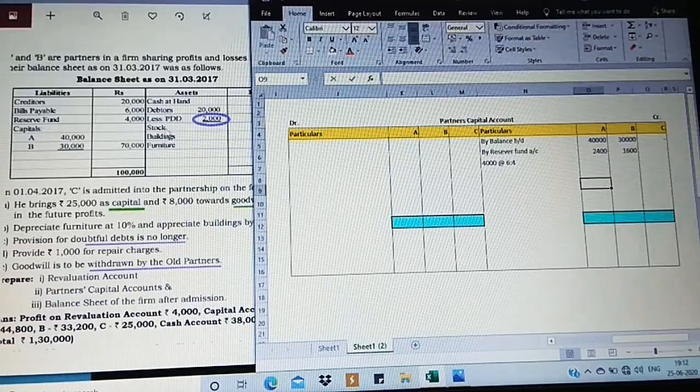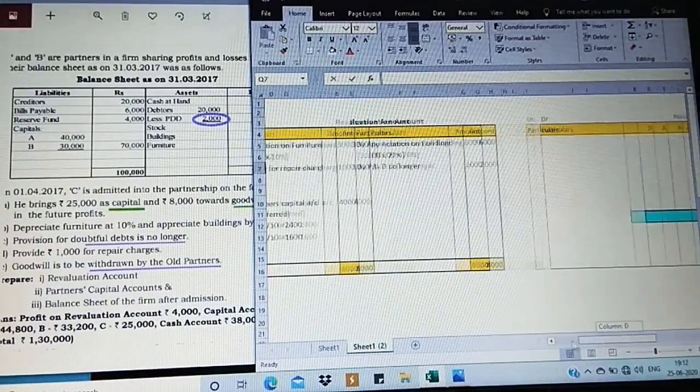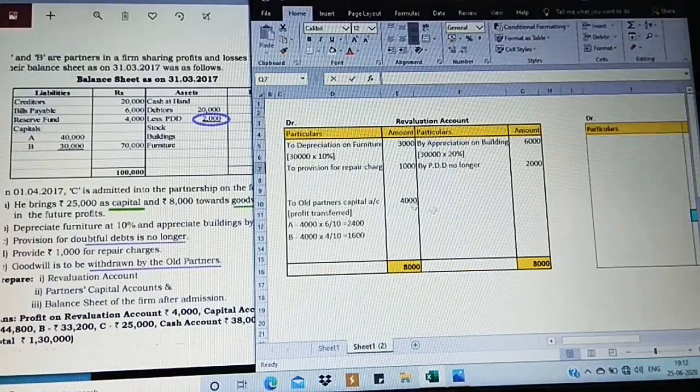Just observe on the asset side. Do we have anything? No. So if he doesn't have, just relax yourself. Your burden of calculation is reduced. Now apart from this, next we are going to concentrate immediately on the revaluation account.